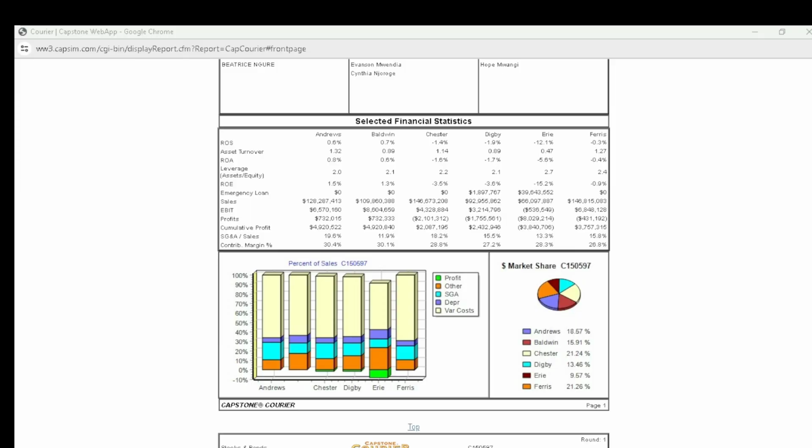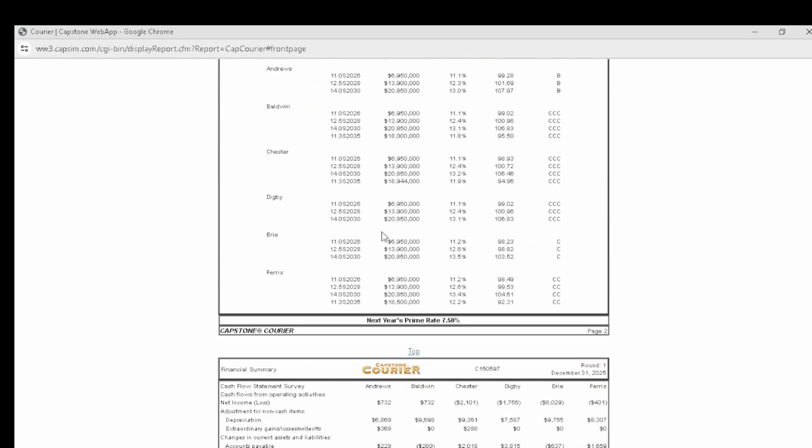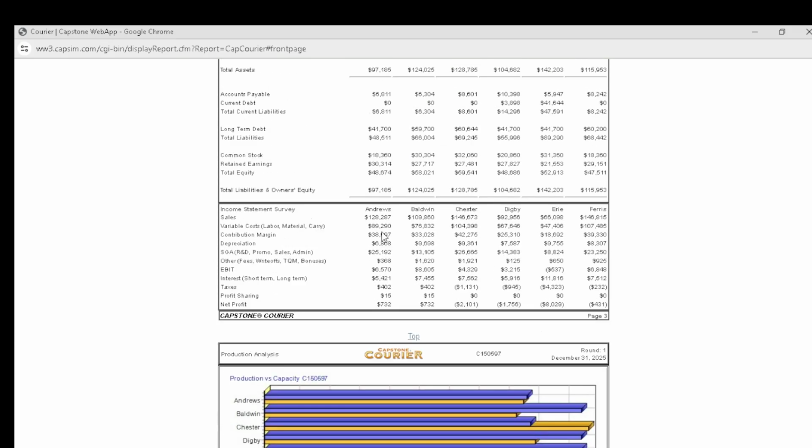You can see the report is here, and our team is Team Ferris. In the last round, we made sales of 146,815,083. Actually, we had the highest sales and also the highest profit in the company. So if you scroll down, we go through each and every segment before we make our decisions.